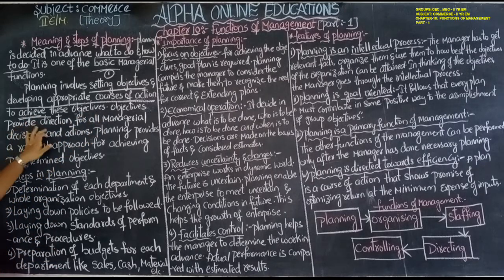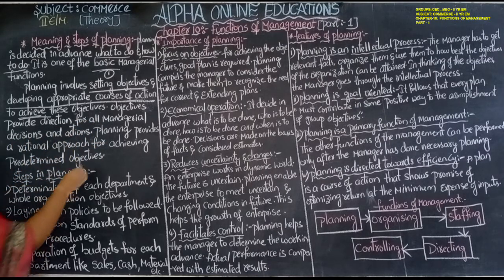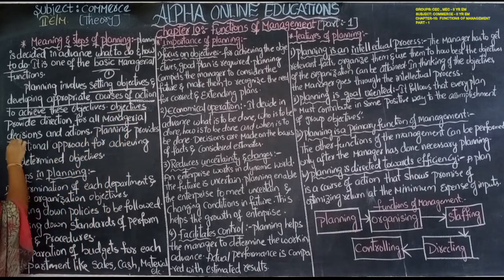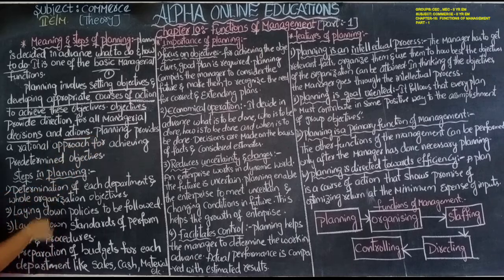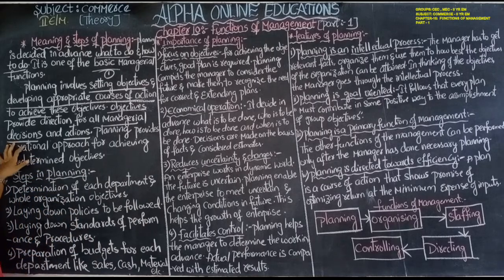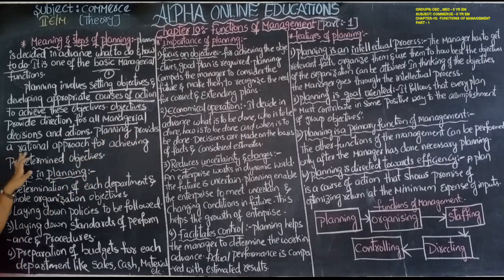Objectives provide direction for all managerial decisions and actions. So based on the objectives only, the manager will take the decisions and prepare the actions. Planning provides a rational approach for achieving predetermined objectives.